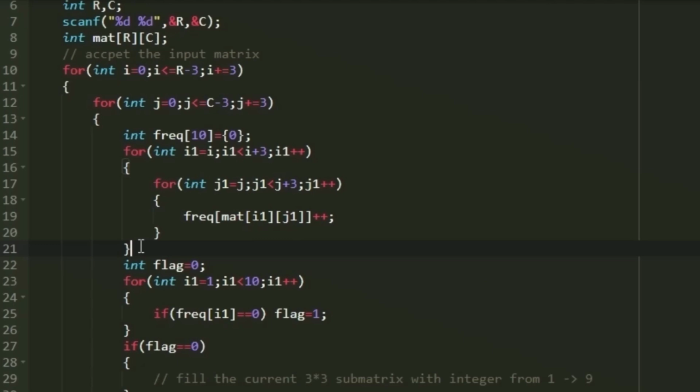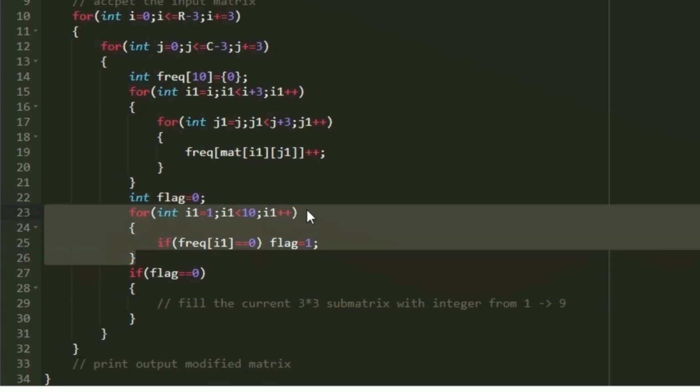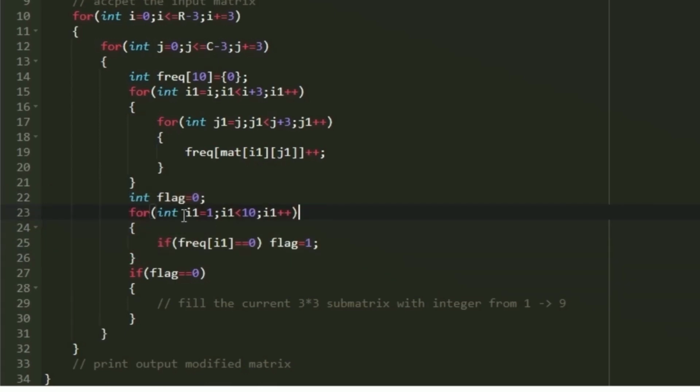Now we have to check our frequency array to see whether it is a valid one or not. As per the conditions given in the question, the submatrix must have all the integers from 1 to 9. So using the frequency array, we will be checking it. First I am creating a flag variable and setting it to 0, and then I am creating a loop. Since we have to check for the integers from 1 to 9, this i1 loop iterates from 1 to 9. I have given i1 less than 10, so we will be iterating only till 9.